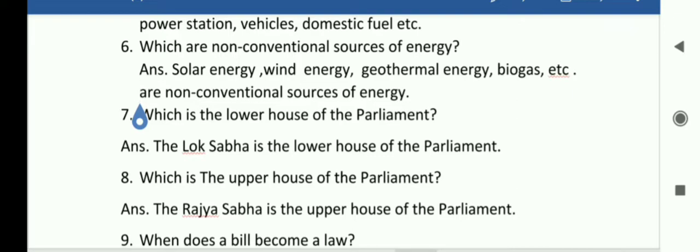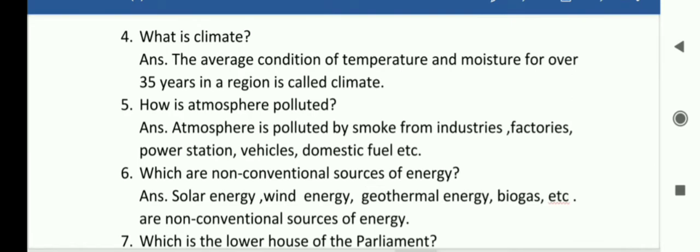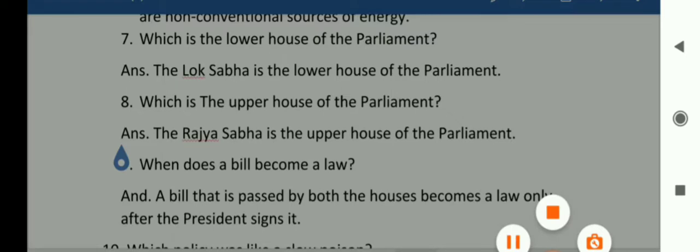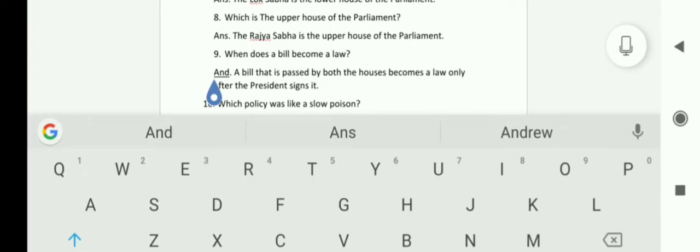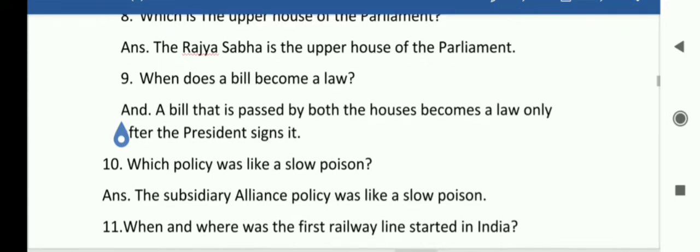Same way, students, which is the upper house of the parliament? Upper house of the parliament means Rajya Sabha. Remember, dear students, Rajya Sabha is the upper house of the parliament. Same way, 9 number, when does a bill become a law? A bill that is passed by both the houses becomes a law only after the president signs it.